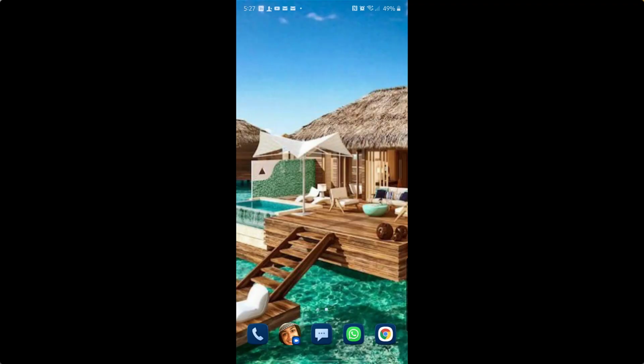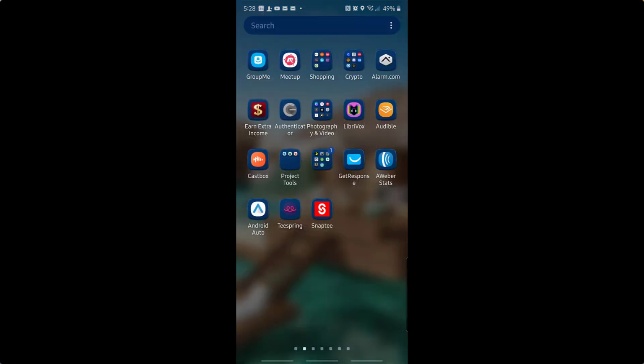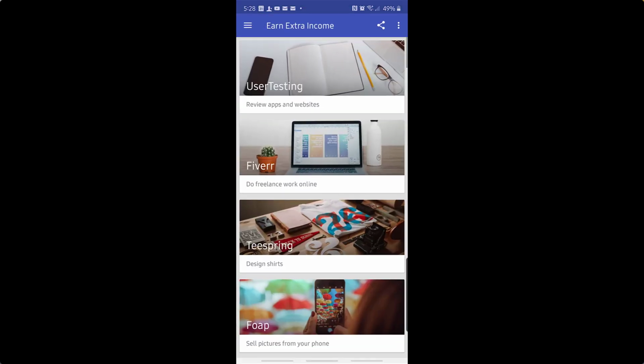All right, ladies and gentlemen, so here we are on my phone, and I'm going to swipe up, and this is the application right here, Earn Extra Income, that I was suggesting you could download in the Play Store for those of you who are Android users, for absolutely free. So I'm going to go ahead and click on Earn Extra Income. Again, you can go to the Google Play Store within your Android device and just type in Earn Extra Income. So here we go.